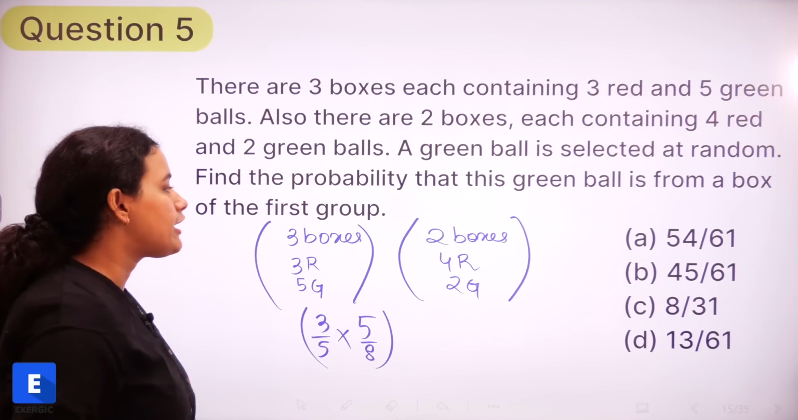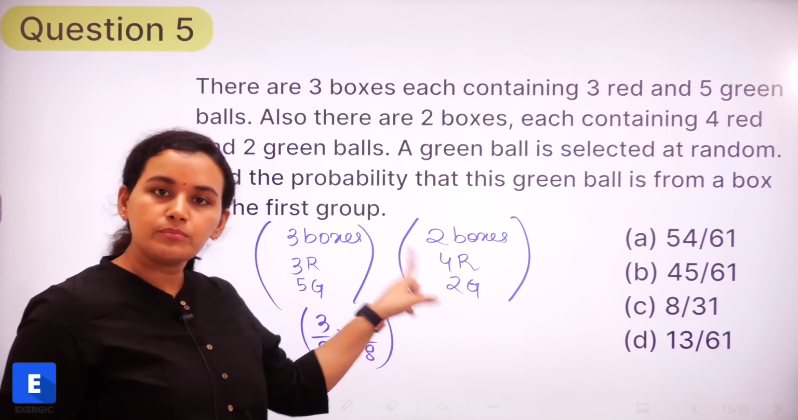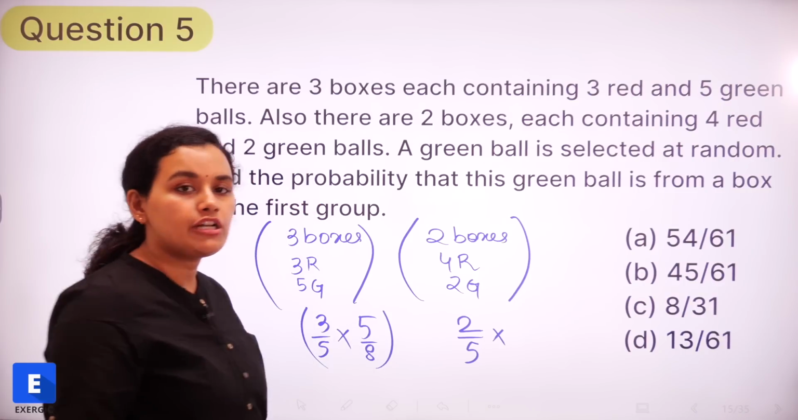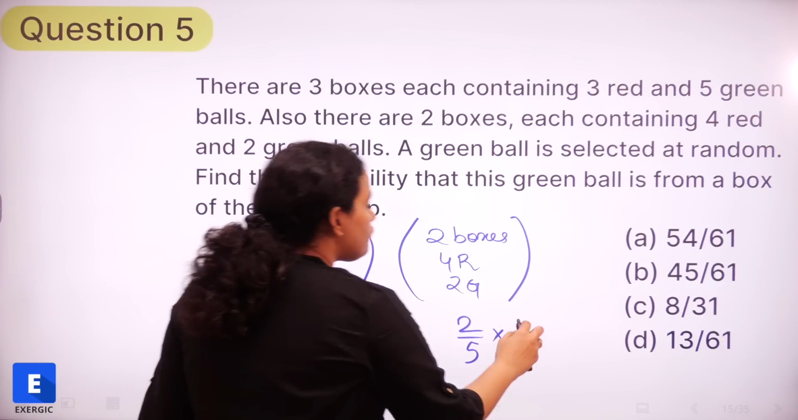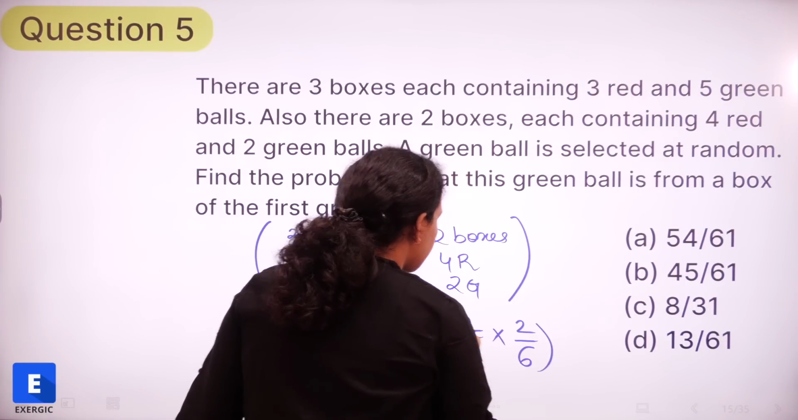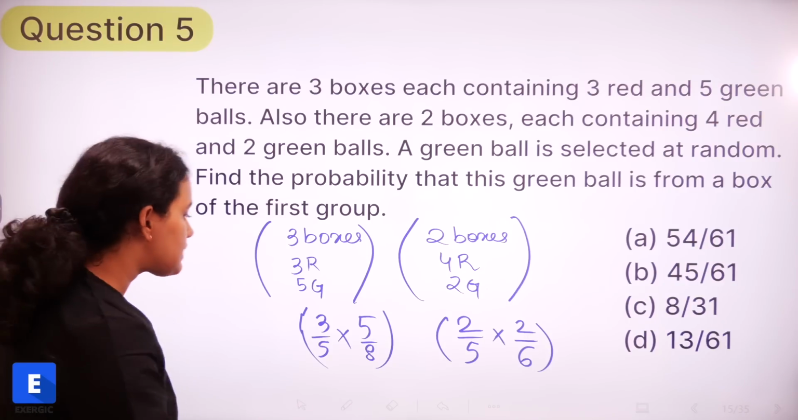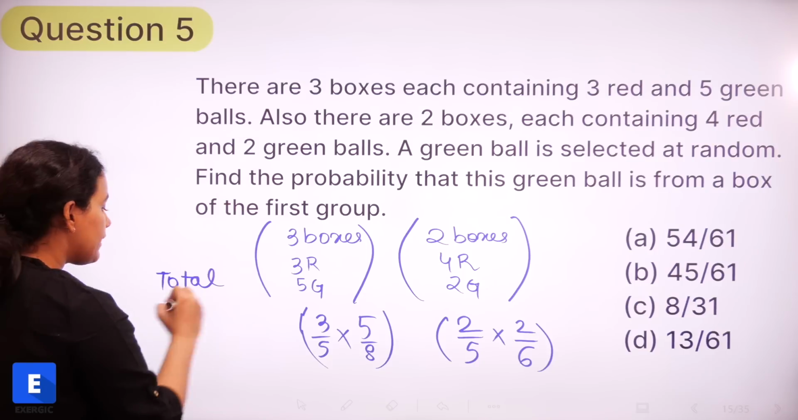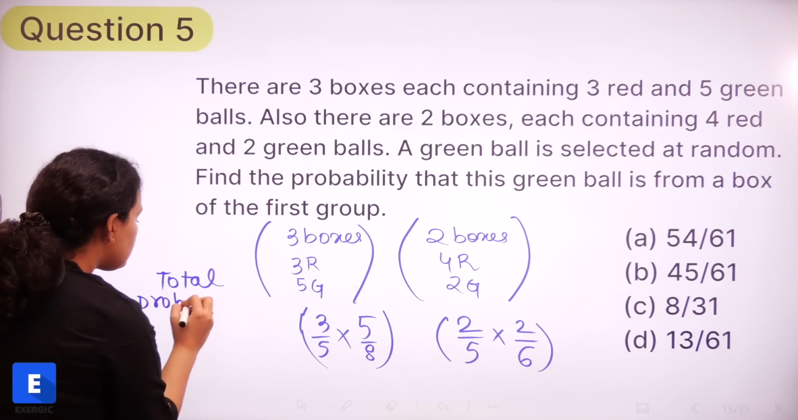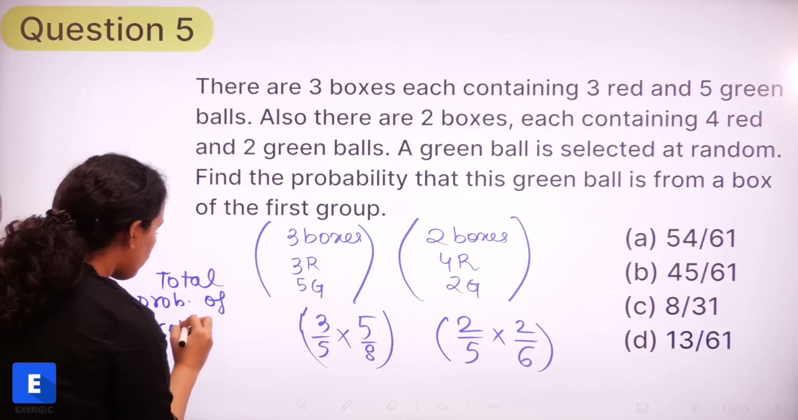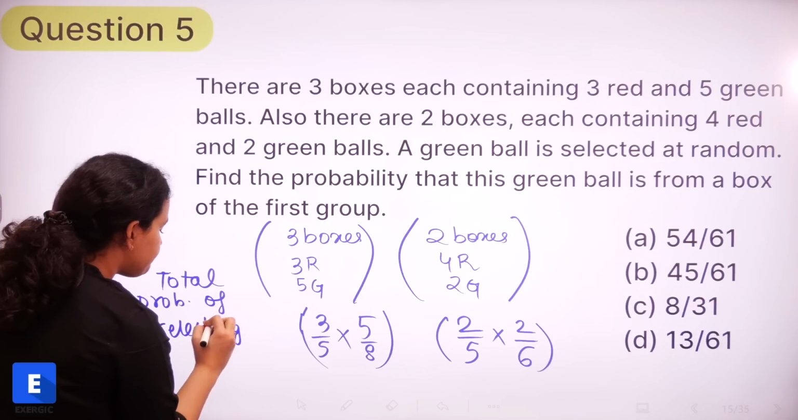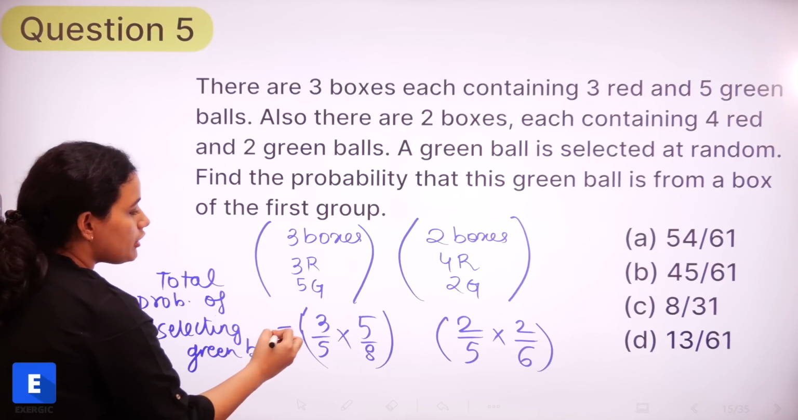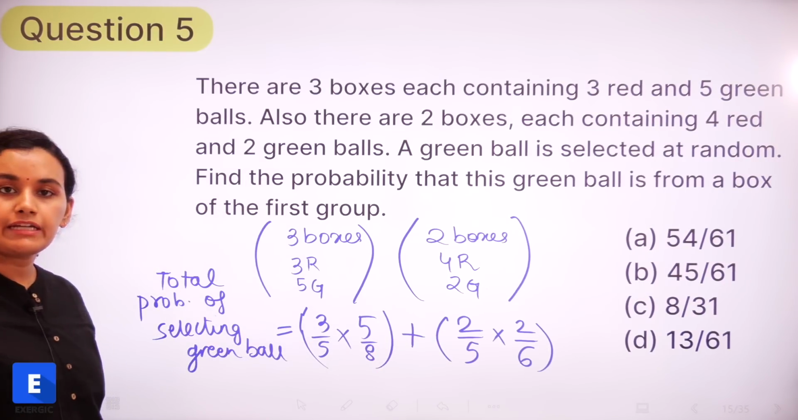Similarly, what is the probability of selecting any one box from this particular group? It is 2 out of 5. And then what is the probability of getting a green ball? 2 out of 6, right? So now what is this? This is nothing but the total probability of drawing a green ball. The total probability of getting a green ball.